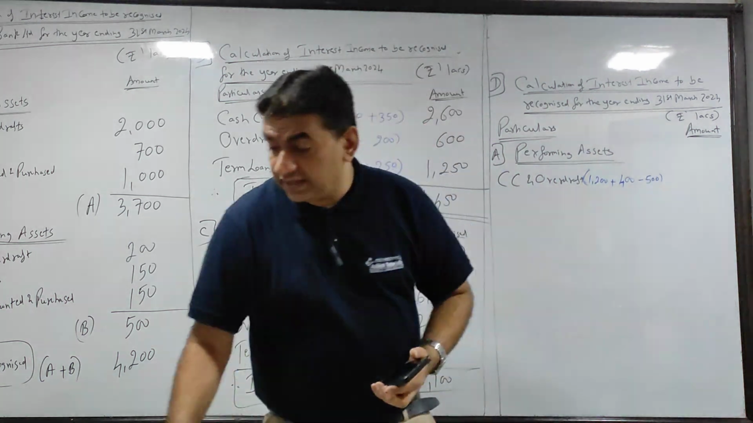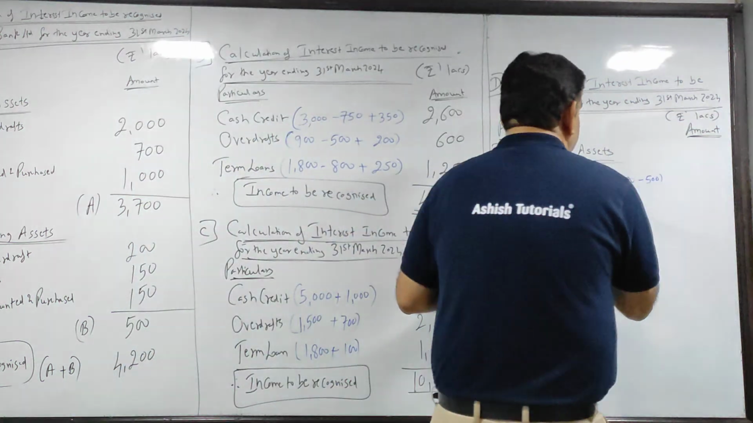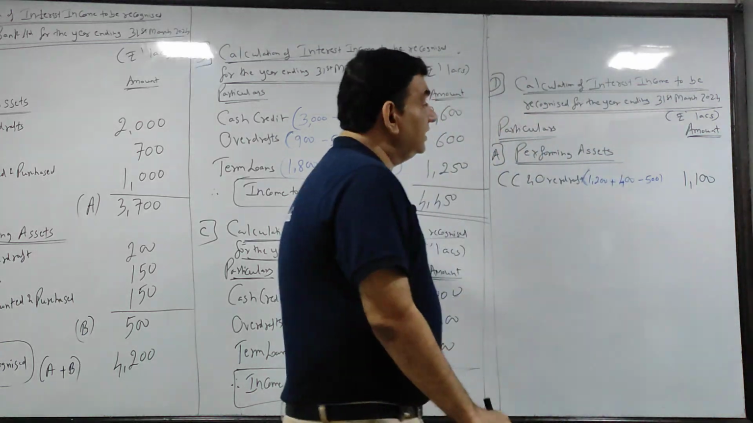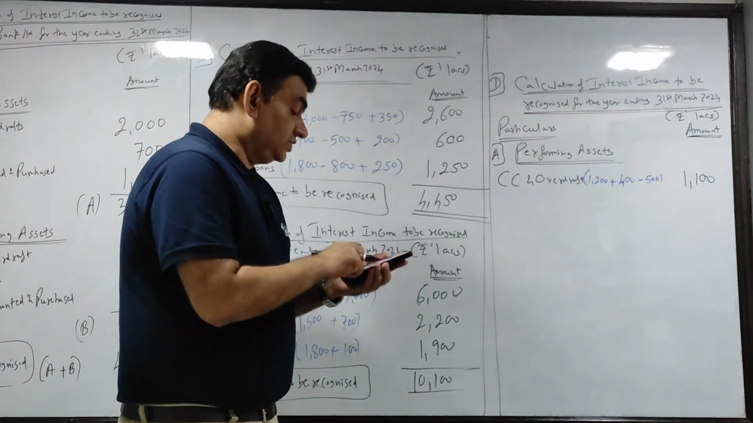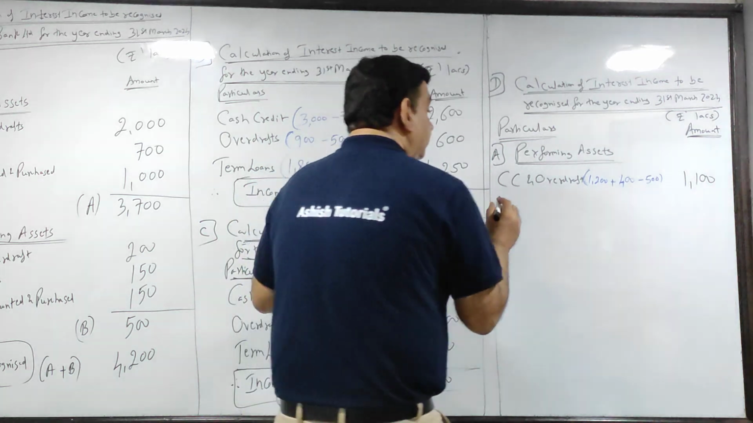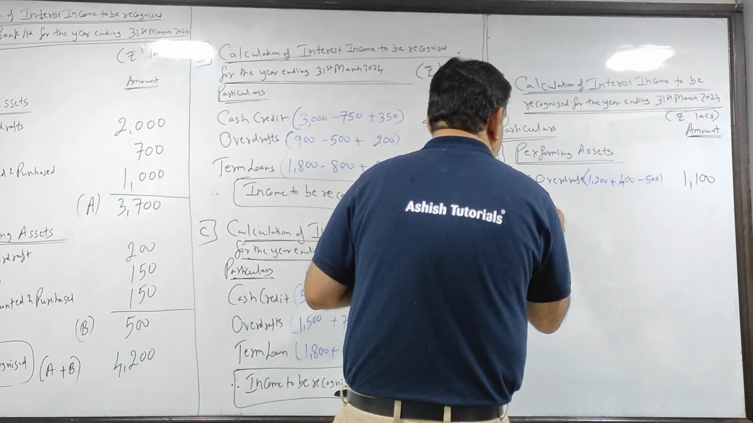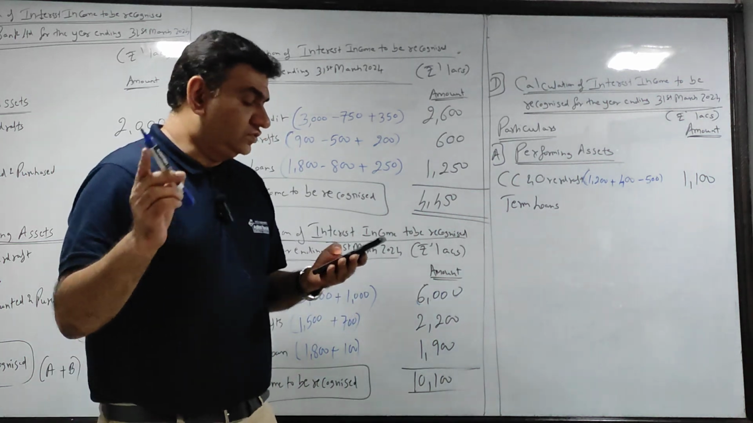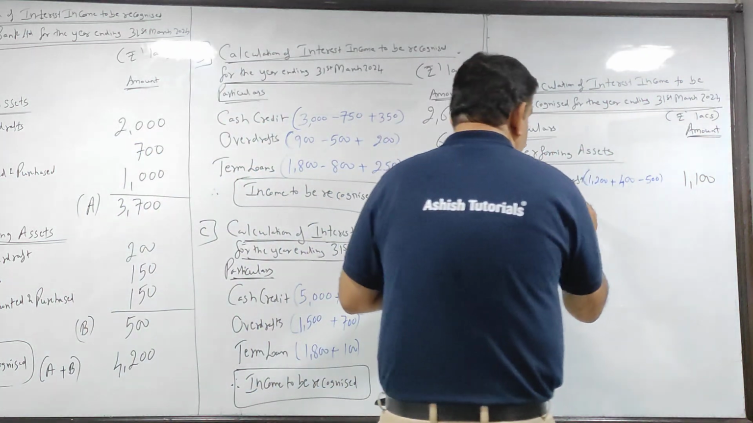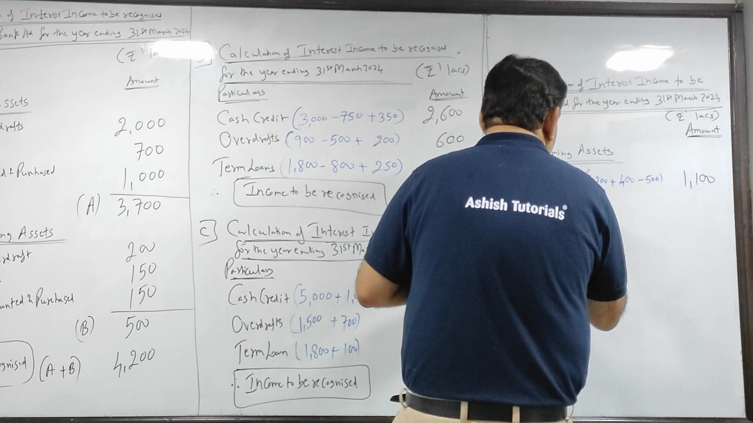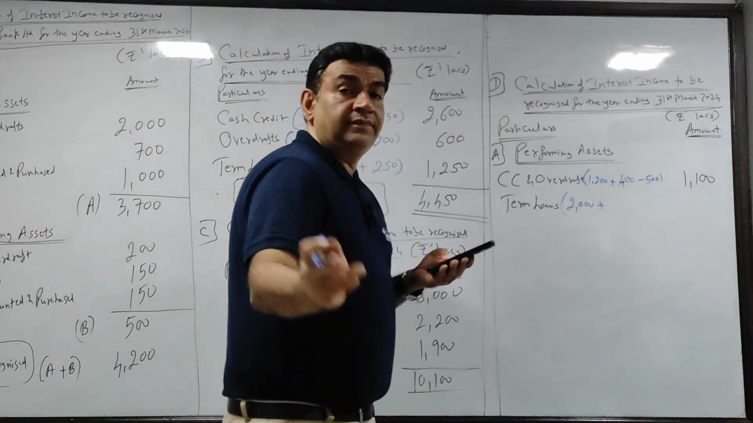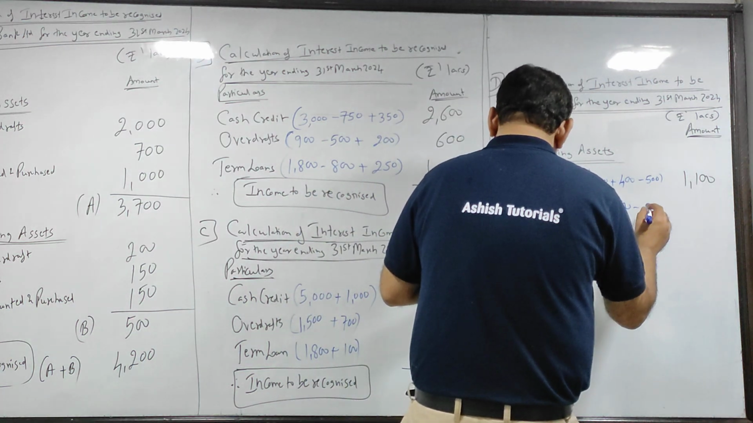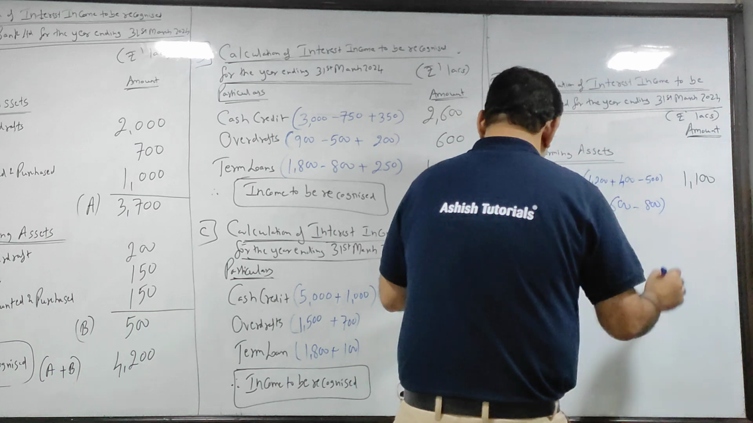This is for performing. Okay. So कितना आया? 1600 minus 500, 1100. Okay. चलो, same thing. Let's take it for term loans. कितना? Put a bracket. 2000 what you got plus outstanding of current year minus outstanding of last year.